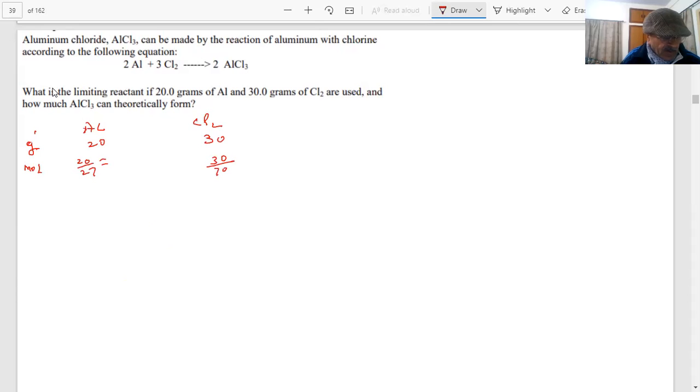Okay. What is this value coming around, students? 20 by 27, students. How much is this? Point something like 0.74. And this is coming 0.428. Am I right? Yep, you are right.